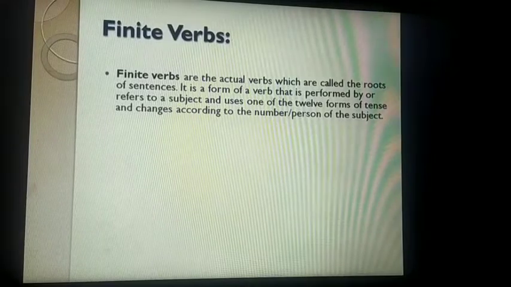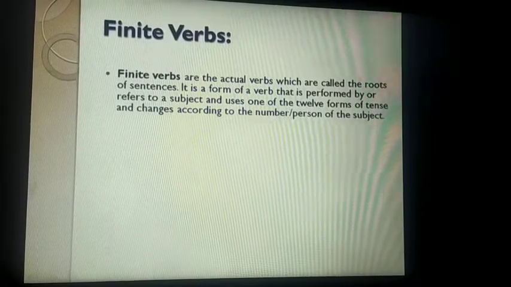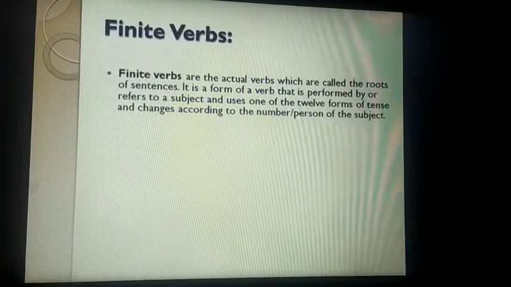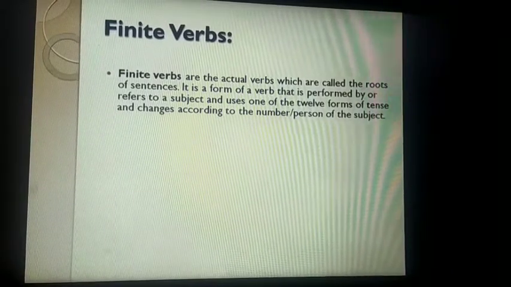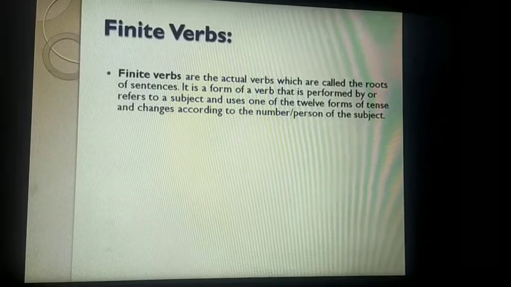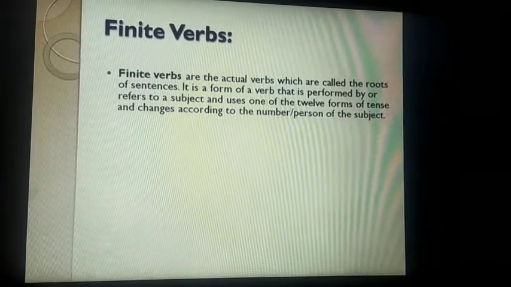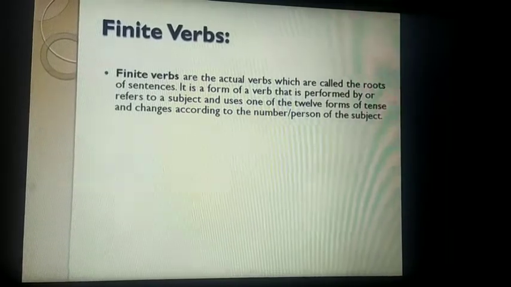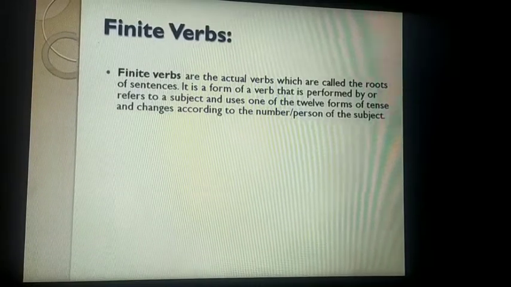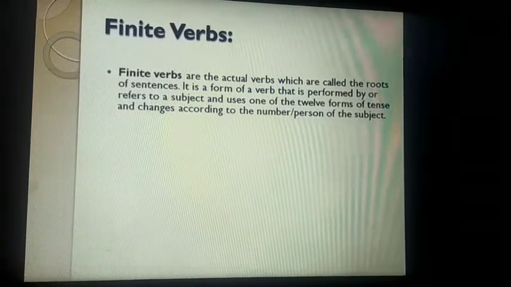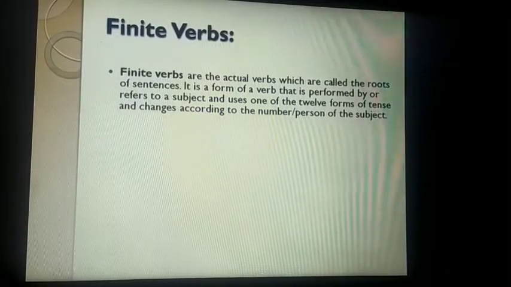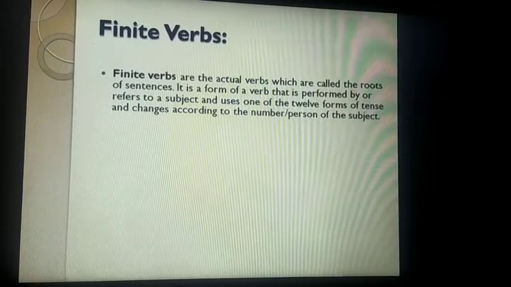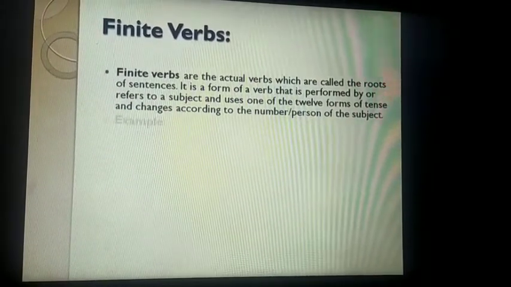It means finite verbs sentence का बहुत important part होती हैं. It is a form of a verb that is performed by or refers to a subject and uses one of the 12 forms of tense and changes according to the number or person of the subject. I hope all of you remember we have 12 tenses. Main 3 tenses are there, past, present and future, और हर tense के 4 सब parts होते हैं. So like that we have 12 tenses.